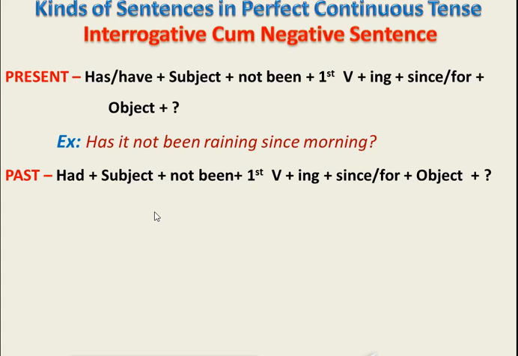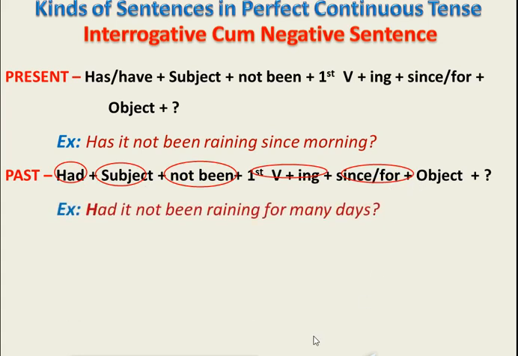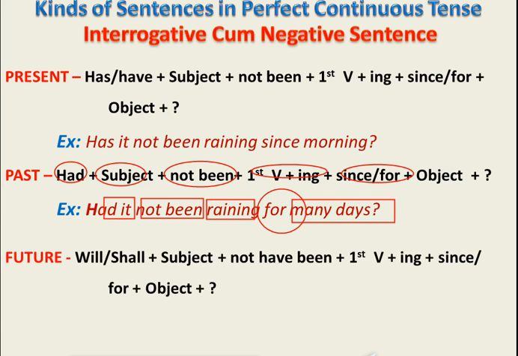Let's talk about past tense sentence structure. Had for all kinds of subjects, followed by subject with not been, first form of verb with ing, since or for. Look at the given sentence here. Had it not been raining for many days? Had we used at the beginning of the sentence, it is the subject, not been because it is a negative sentence, first form of verb with ing, raining, many days. Many days here, again students, remember, means duration or period of time. So that's why in case of period of time we have to use for.